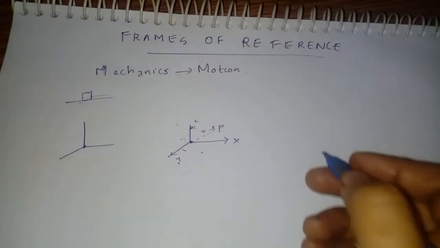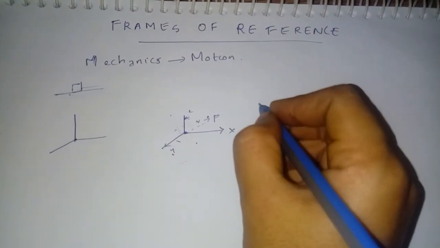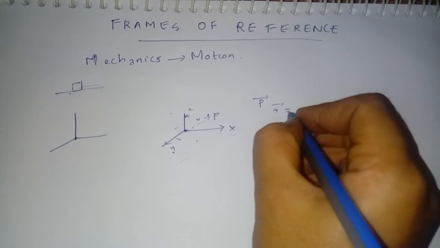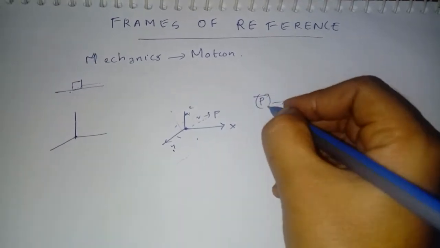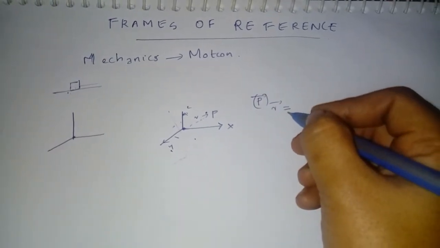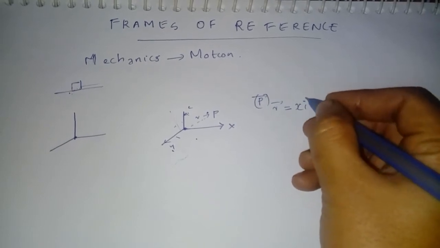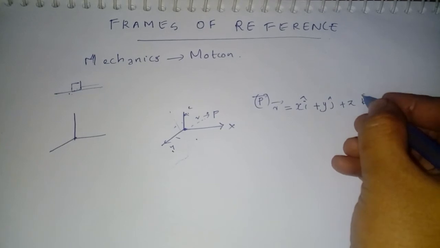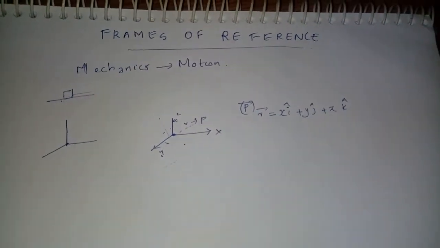We can represent the position of this particle P by the position vector r equal to x i cap plus y j cap plus z k cap.